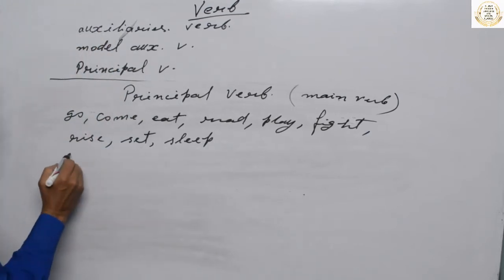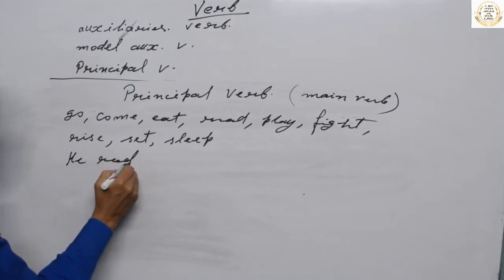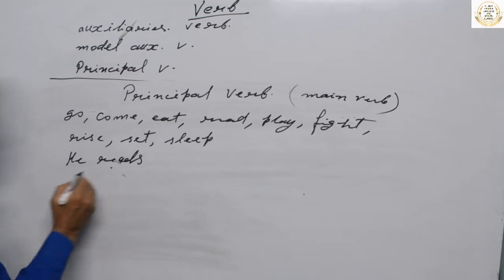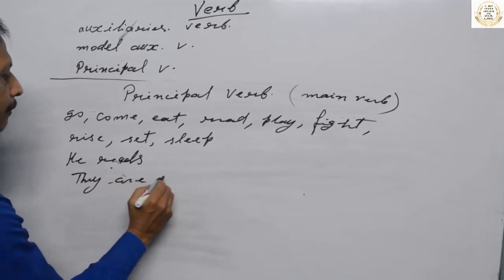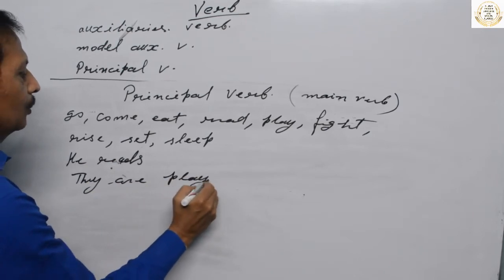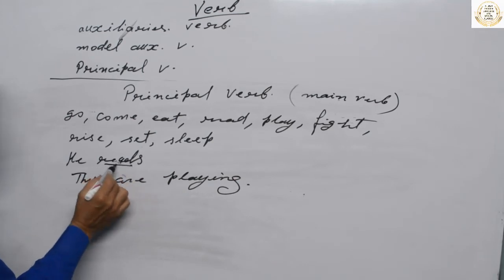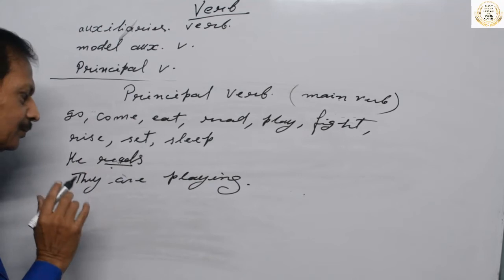Like if you say he reads, or they are playing. So in these sentences the verbs are saying something about the subject or person.